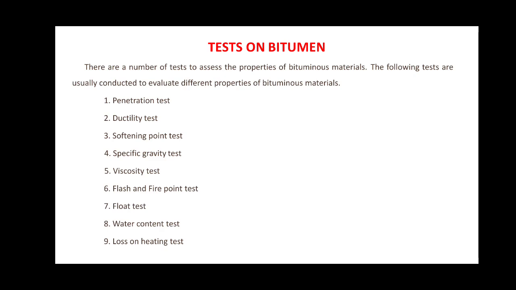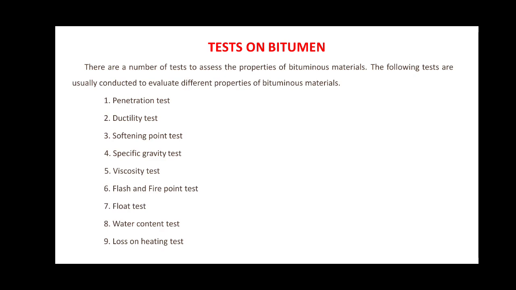The different types of tests which are generally conducted in order to evaluate the different properties of the bituminous materials are: first is the penetration test, next is the ductility test, third, softening point test, fourth is the specific gravity test, fifth, viscosity test, sixth is the flash and fire point test, seventh is the float test, eighth, water content test, and lastly, ninth is the loss on heating test. These are the various tests which are performed on bitumen.